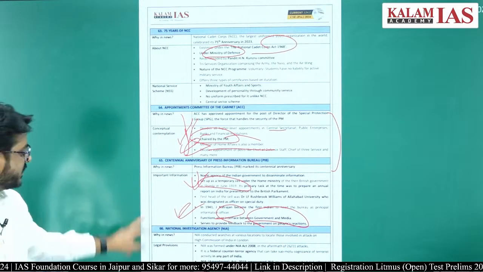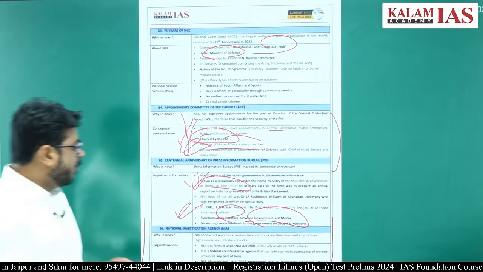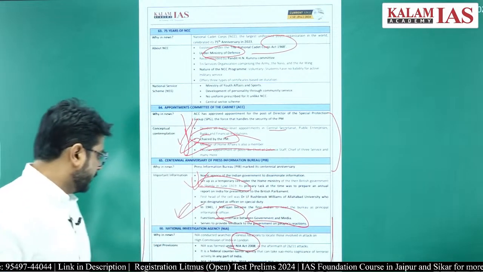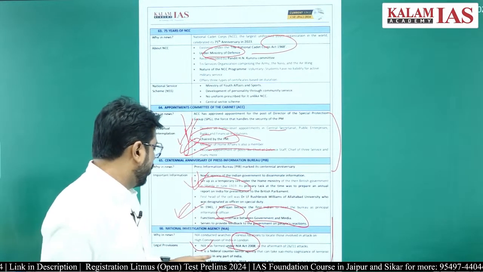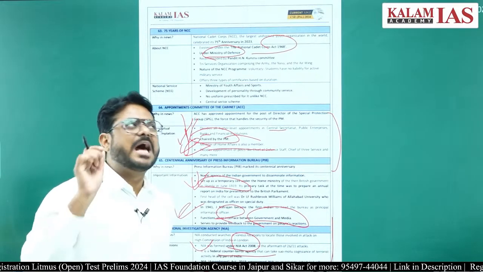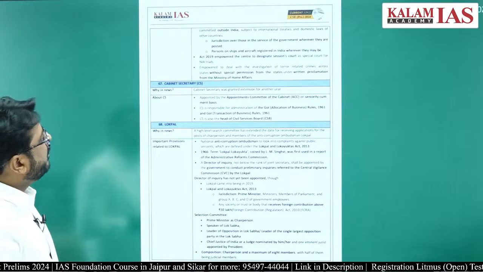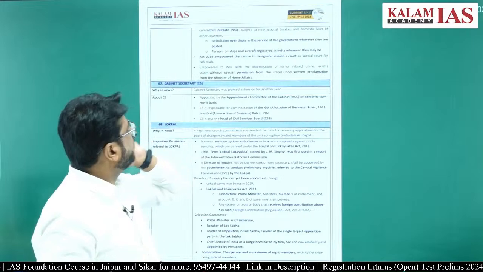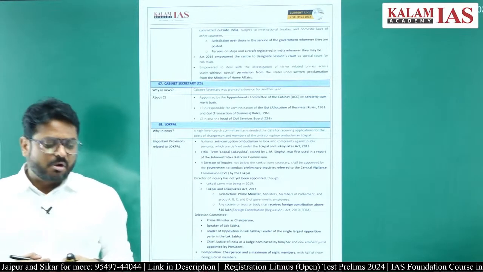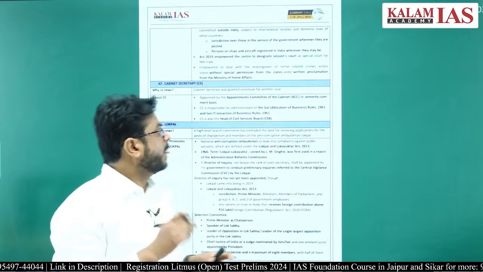National Investigation Agency, it is a very important body. NIA was formed by the NIA Act of 2008 after the 26/11 attack, right? So it is a federal counter-terror agency. Therefore, terrorism cases are handled by the National Investigation Agency, right? They have jurisdiction over other offences as well. And one more thing you have to remember regarding the NIA, they also handle cases like cyber terrorism, right, and cases outside India also.